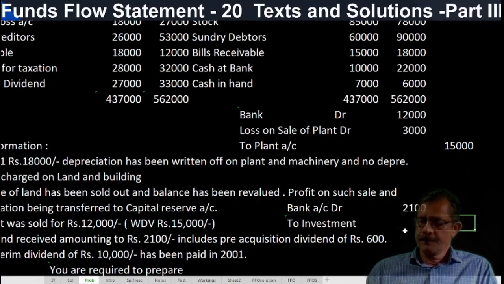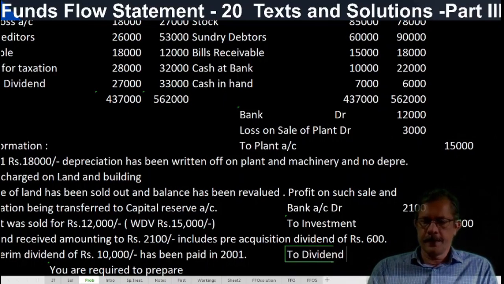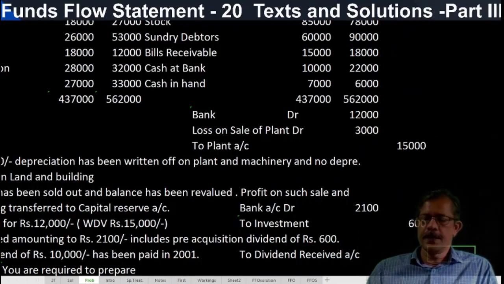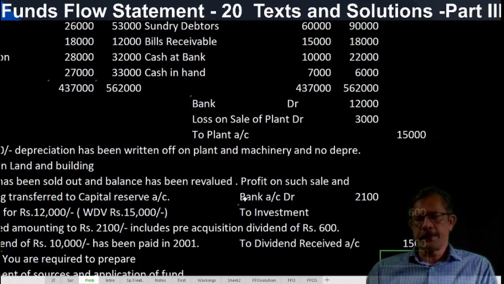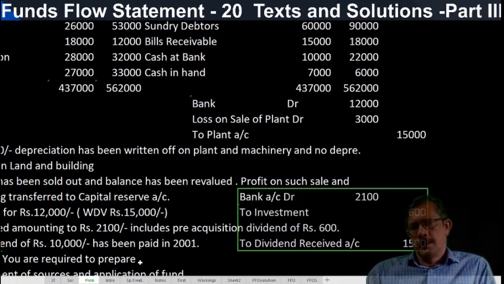Investment account 600. How much is the balance? To dividend received account, 1,500. And this is the treatment for dividend received. If it includes pre-acquisition, post-acquisition dividend is treated as a revenue profit.